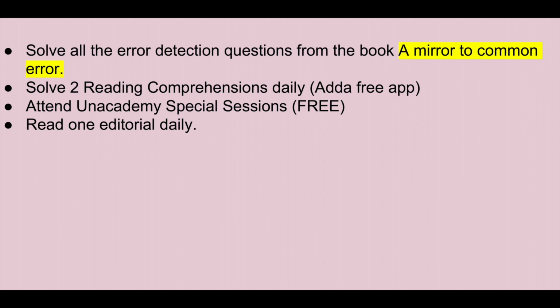Now comes the English part. Solve all the error detection questions from the book A Mirror to Common Error. At first you must clear the basic concepts of each grammar topic of English. Grammar is important for your close test, for fillers, for phrase replacement, and for error detection questions. So grammar is important for so many things, so do not think about skipping grammar. After completion of each chapter, solve all the questions from that chapter from the book A Mirror to Common Error. It is a good book with many questions, so you can refer to this book for solving questions.